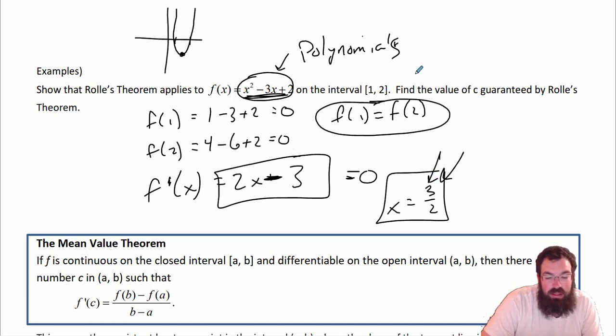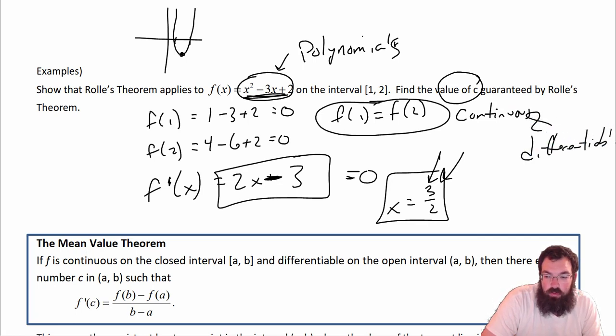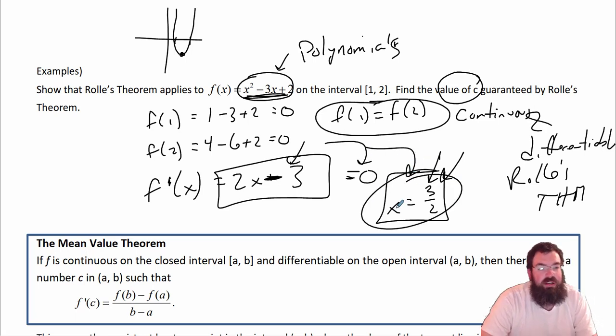It's basically the same thing as what we talked about doing before, but now I want to find that value of c. So f of 1 is equal to f of 2, and therefore, because it's continuous and differentiable, we know that Rolle's theorem applies. And then we have to find the derivative, set it equal to 0, and solve it, and this is the value of c such that we're guaranteed to produce the derivative equals 0 on that interval. Okay, so that's Rolle's theorem.